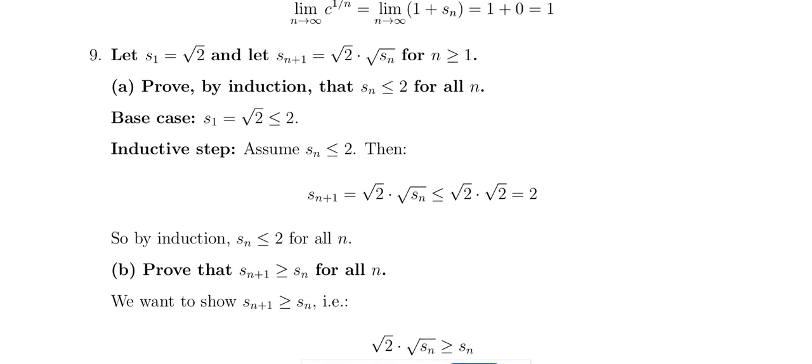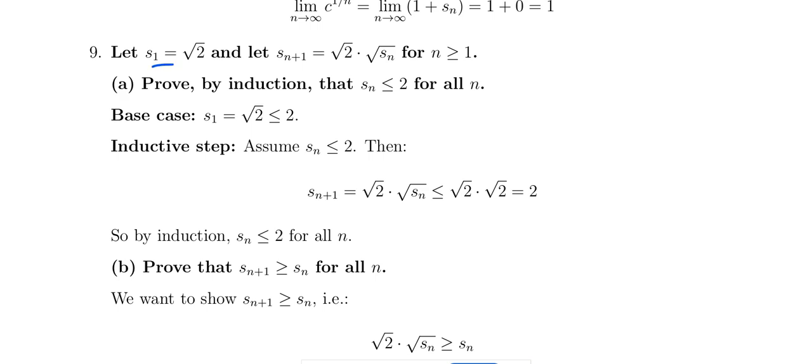And s1 equal to root 2, sn plus 1 equal to root 2 into sn, for n greater than or equal to 1. Then sn is less than or equal to 2 for all n. In the case of s1 equal to root 2, root 2 is less than or equal to 2. Okay, and s1 is less than or equal to 2. So in the same way, sn is less than or equal to 2.